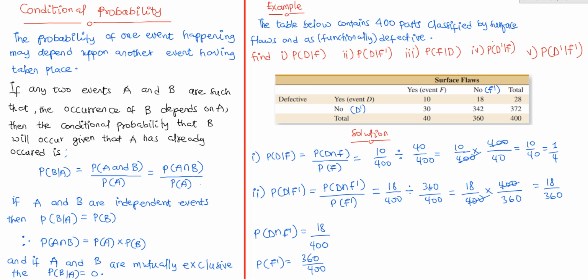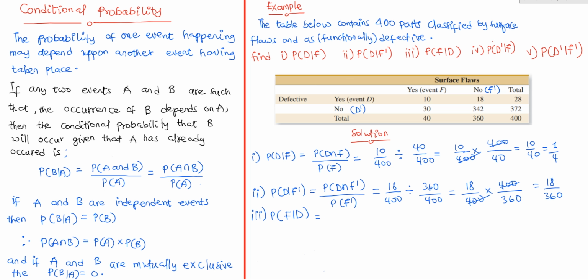All right, so now let's move on to the next question. The third question says that we should find, for I, the probability of choosing a part with a surface flaw, given that a part that is defective has already been chosen.